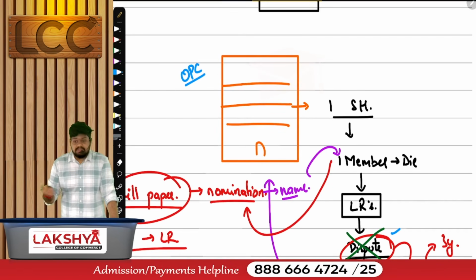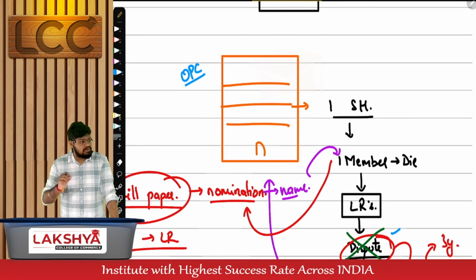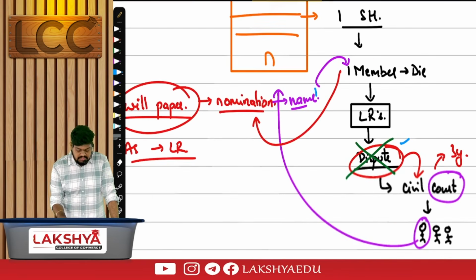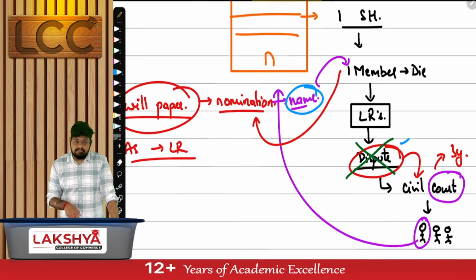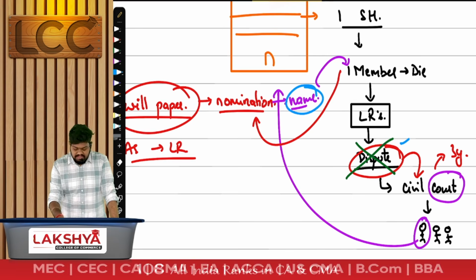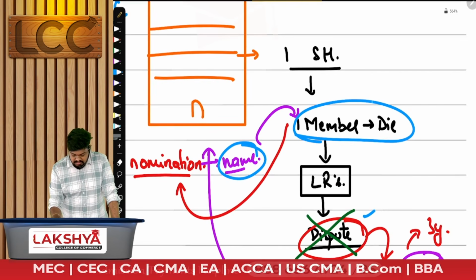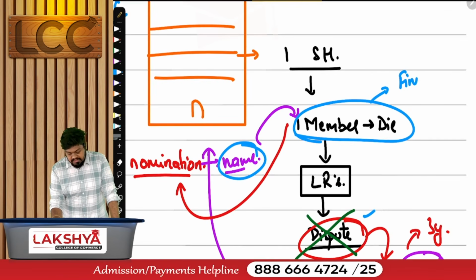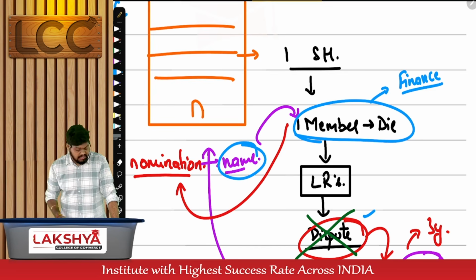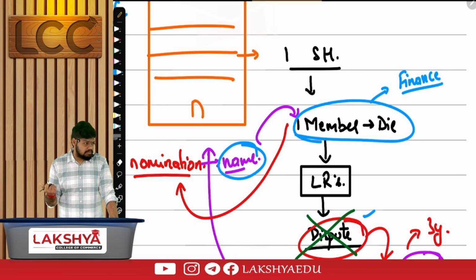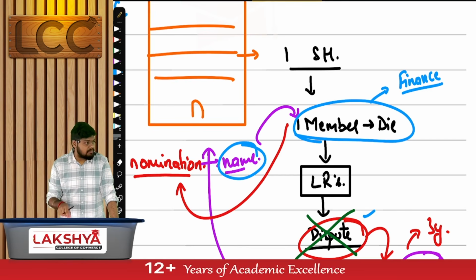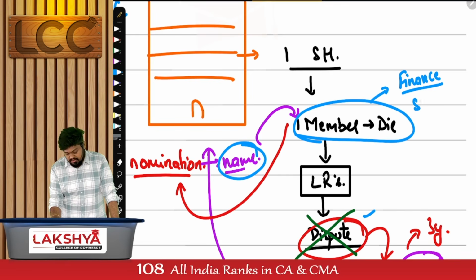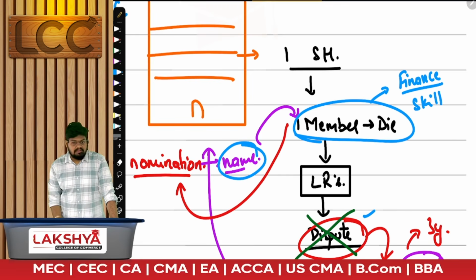If that member dies, I want the business to continue. For the business to continue, I don't want disputes existing. I want a clear person who will come and run the business. I want to mention the name of a person who will become the member in the event of death of the member. Or even if this member is the only person, this member has to bring in not only finance. This is slightly different from our regular interactions. As a shareholder, what should he bring to the business? Finance. Skill is usually brought in by the directors. But having only one member, he is now obliged to bring in what? Finance and skill. Finance and skill is required.